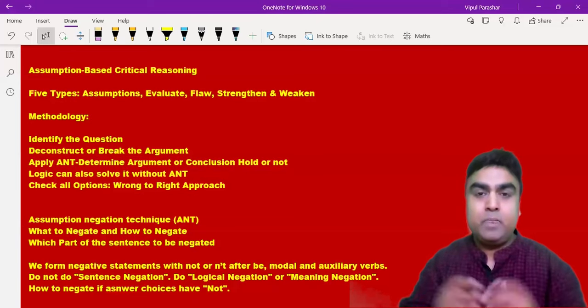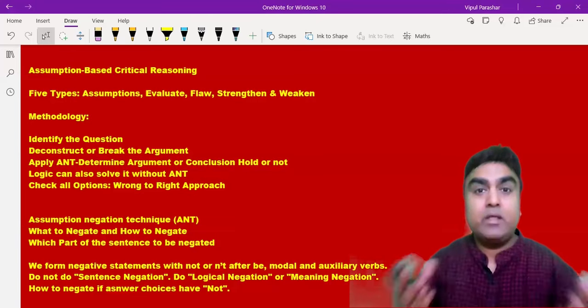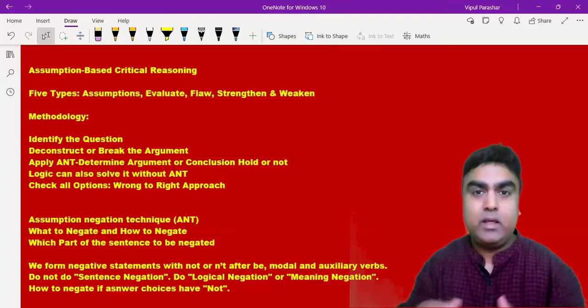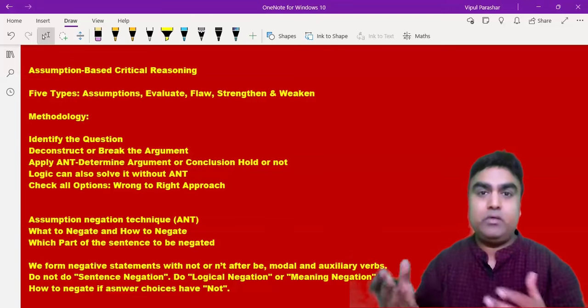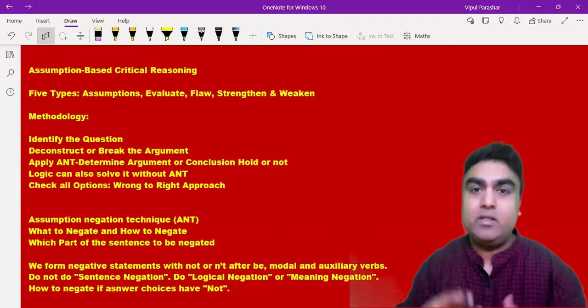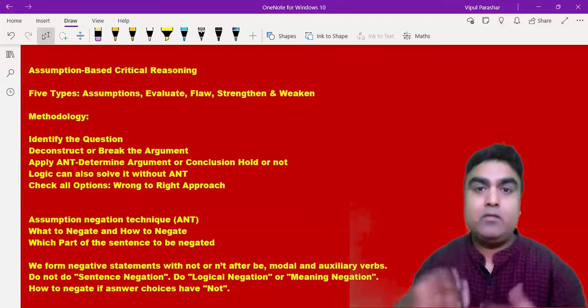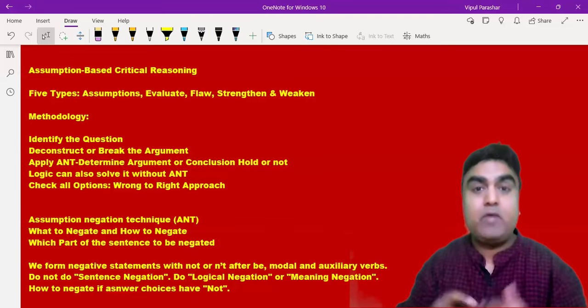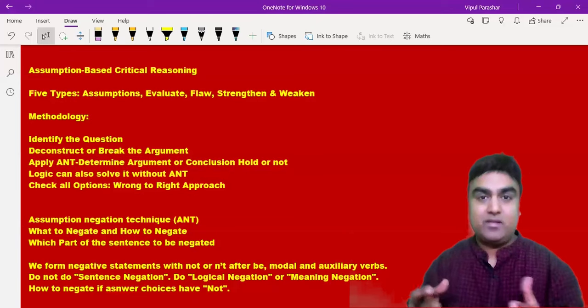For evaluate, usually they will give a problem to you. They will give some ways, usually two ways, and you have to evaluate which way is correct. Flaw in the reasoning is very easy, which I think I've covered in one of the classes, the fallacies as we call them, or the errors in reasoning.